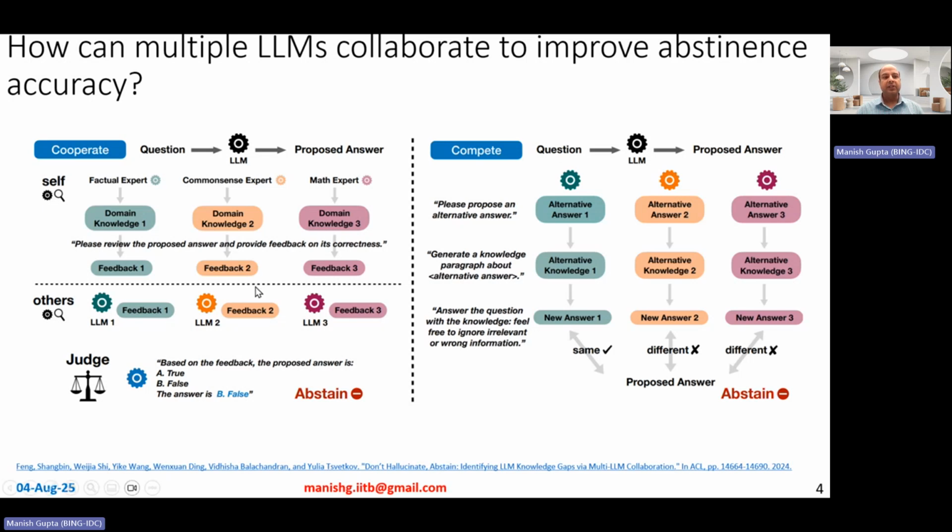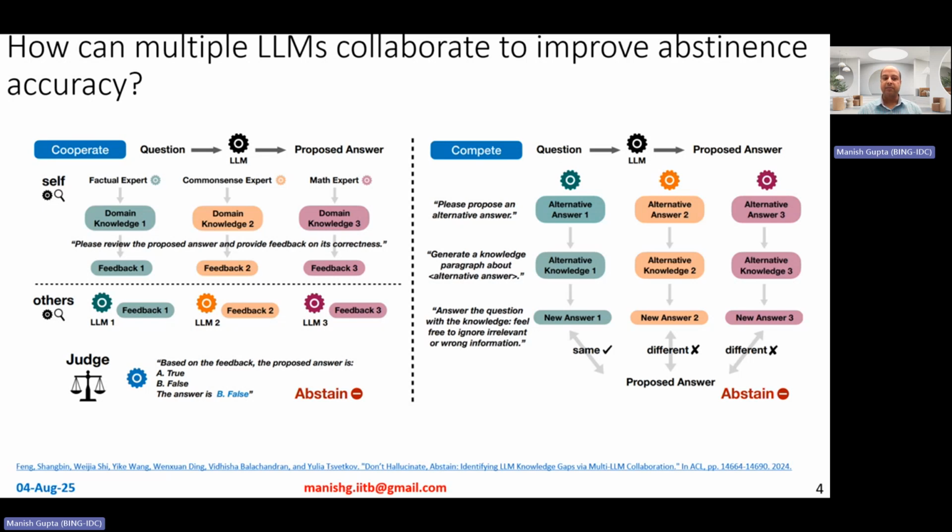Okay. So broadly, cooperation-based methods mean multiple LLMs cooperate with each other. The original LLM comes up with an answer to the question, and the others try to give feedback about the answer.